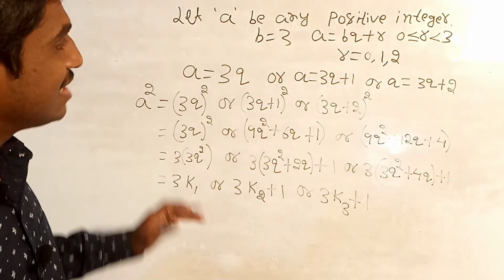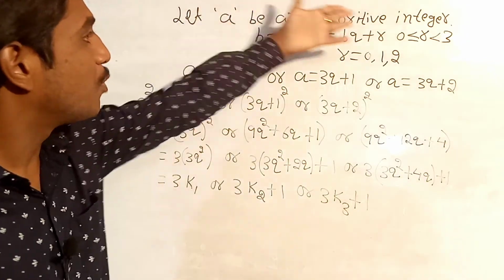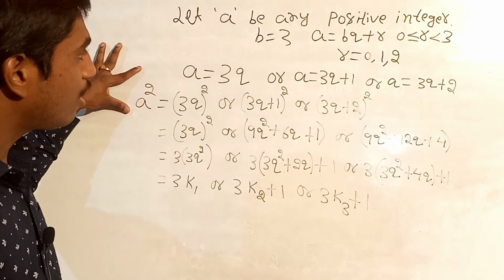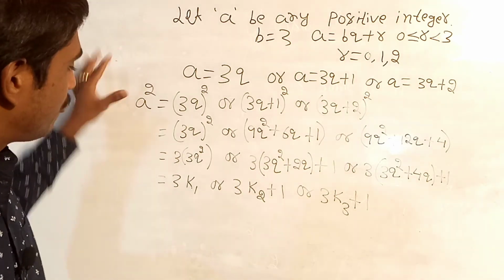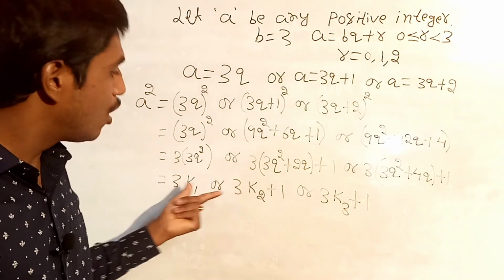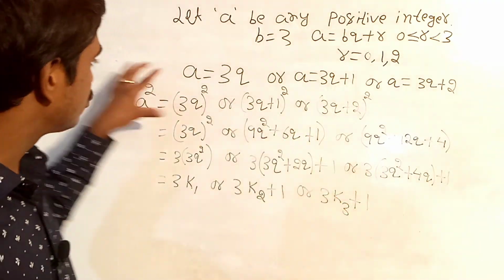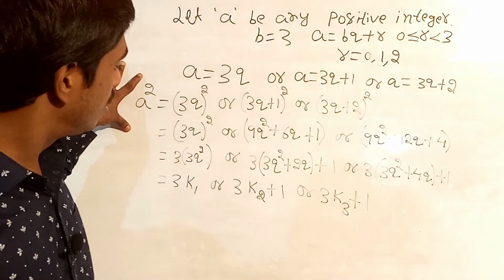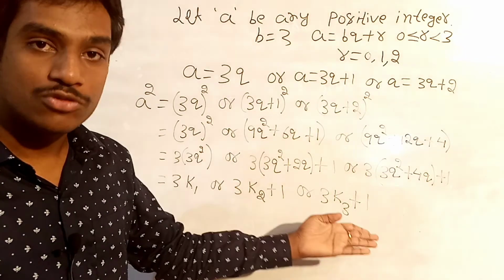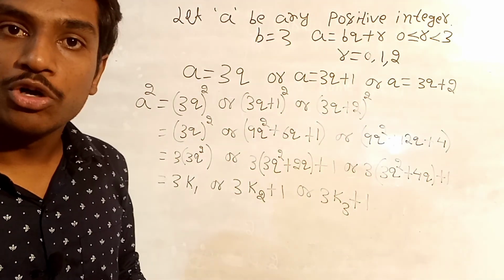So we have expressed that we have taken a as a positive integer, and we have taken the square of that. The square of any positive integer, if you observe, will be of the form either 3m or 3m plus 1. Here also 3m plus 1. So the square of any positive integer will be of the form either 3m or 3m plus 1, where m is some integer. So I hope you understood this.